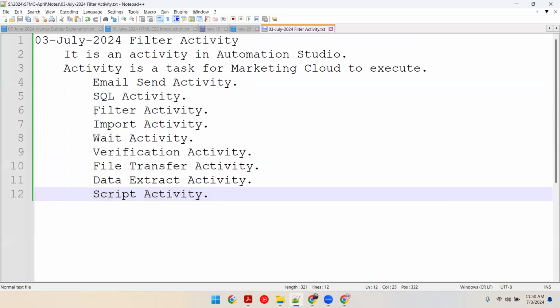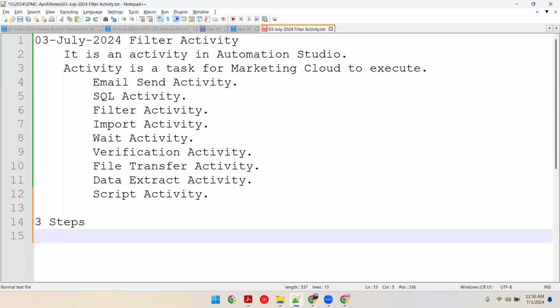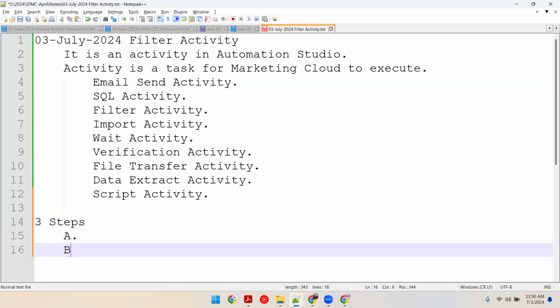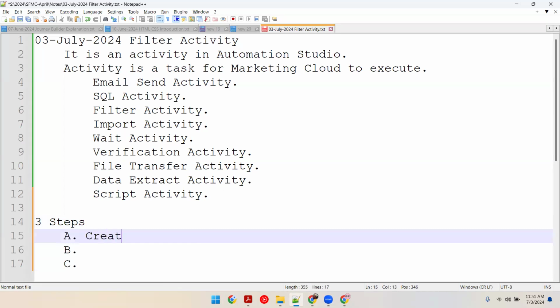Okay. Now we are trying to discuss filter activity. If you want to create it, there are 3 steps. Step 1, create a data filter in Email Studio.